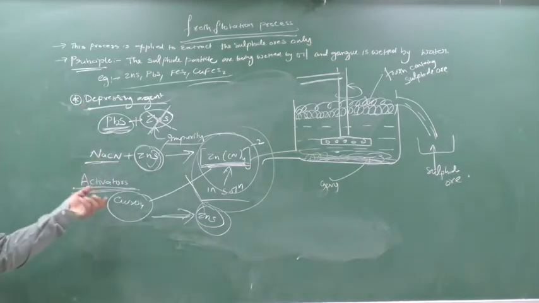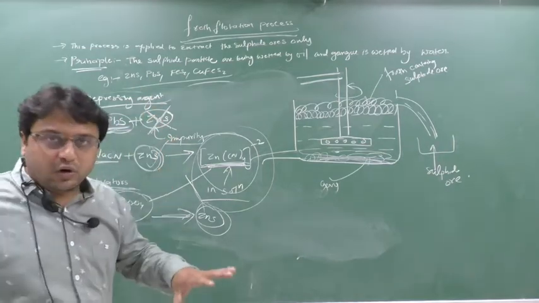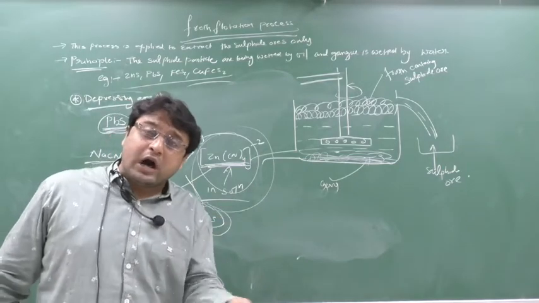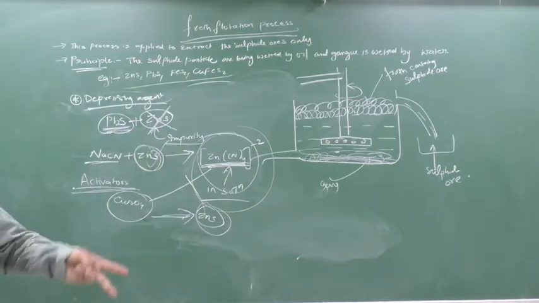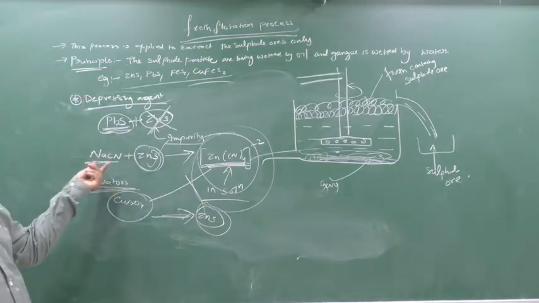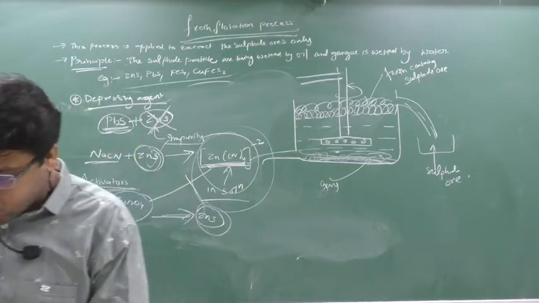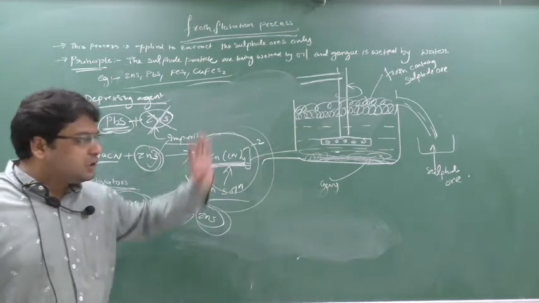What is the role of the depressing agent? The role of the depressing agent is to obtain any one ore out of two ores, that is, any one ore from a mixture of ores. So this is the role of the depressing agent. Here the depressing agent we are using is sodium cyanide. Clear this part? Write down this small note for the depressing agent; the rest you can read from your textbook.